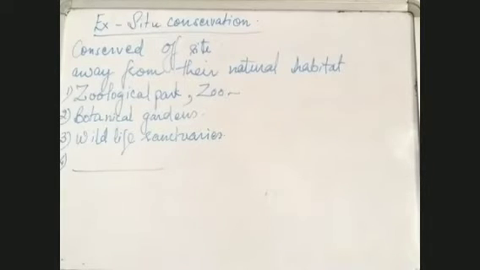Wildlife sanctuaries are also places which are artificially made, but unlike zoos, they appear to be more natural. Like the Pong Dam, that area is a wildlife sanctuary. Then we have one in Sirmaur district of Himachal Pradesh, the big Renuka Lake, and that is also a wildlife sanctuary. Some animals are kept, and there is a lake alongside, and they are kept in more natural conditions as compared to the zoological park. At Pong Dam, the area where the tourists are allowed is also a wildlife sanctuary.